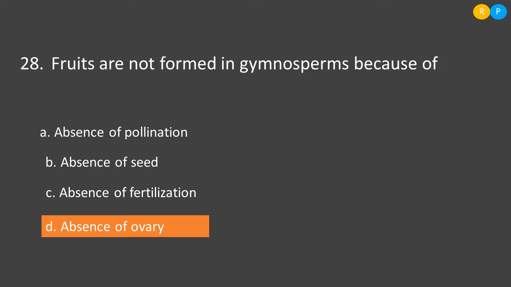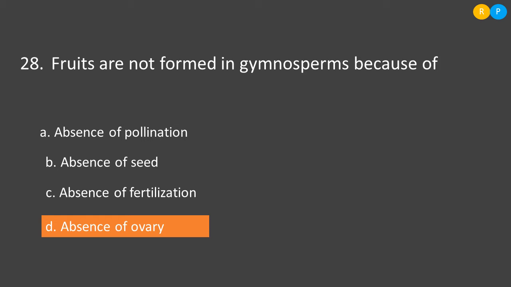So why are the gymnosperms not showing the formation of fruit? Why is it absent in gymnosperm? We usually call gymnosperms naked seeded plants because of the absence of fruit formation. The only reason is that the ovary is not present in the gymnosperm, so fruit is absent. Clear, right? Let us look at option A, absence of pollination. Pollination results in the transfer of the male gamete towards the female gamete. It is just an initial step for fertilization.